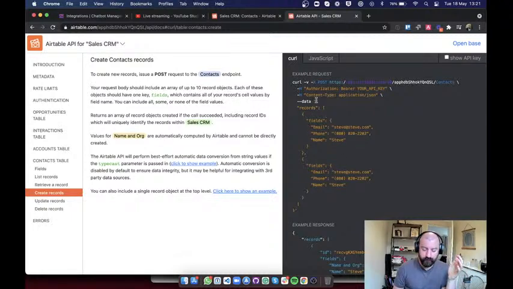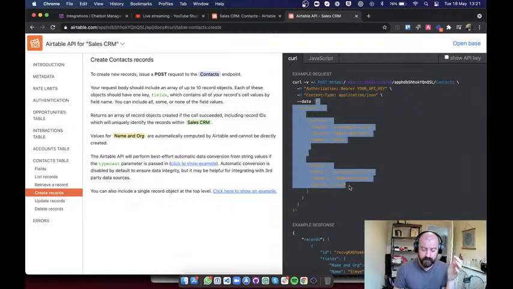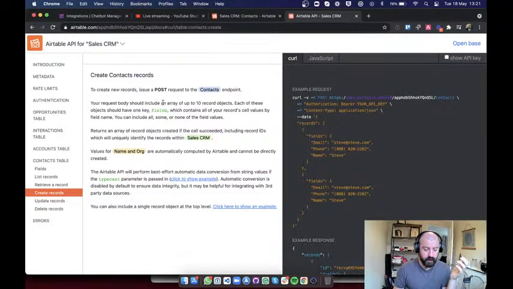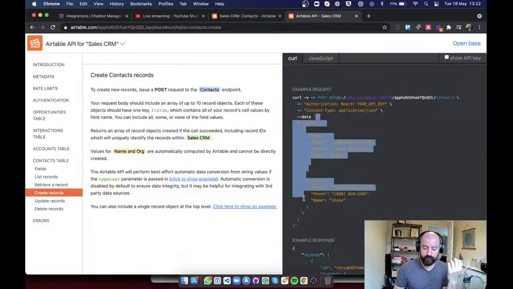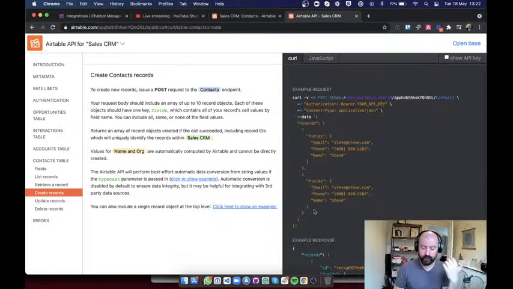What's interesting here is that they're adding it twice, because I think somewhere there it says you can include an array of up to 10 objects, which we don't necessarily need, because we're only going to send one object each time this integration is triggered. There can really only be one user going through the conversation, giving all of their details to us, and then us capturing and bundling all of that into the integration and sending it to the Airtable API. Airtable is being really helpful by providing us two records in this array format, but we only really need one.